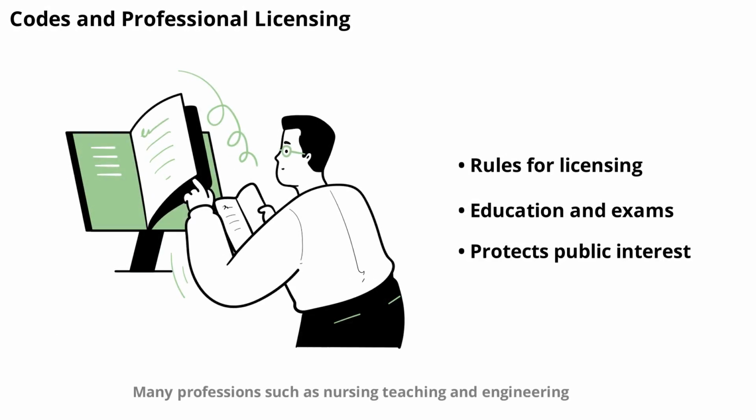Many professions, such as nursing, teaching, and engineering, are regulated by state agencies. The rules for obtaining and maintaining a license are detailed in the state administrative code. This includes education requirements, exams, continuing education, and ethical standards. By consulting the code, professionals can ensure they meet all the necessary criteria and avoid disciplinary action. The code serves as a roadmap for career success and public protection.